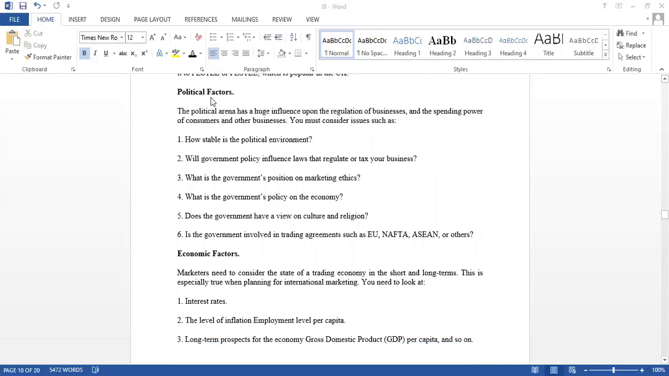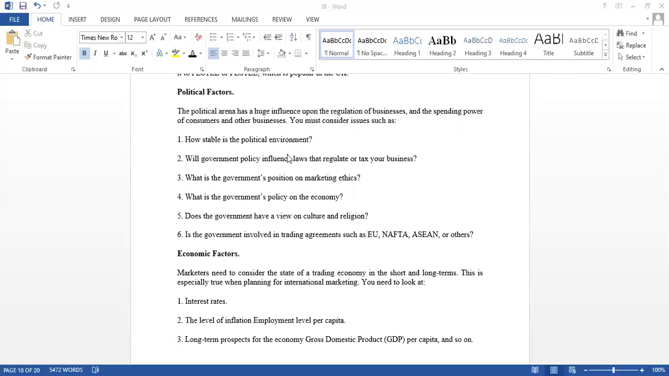The first one is political factors. In the political arena, politics has a huge impact on the business. Many times we discussed that because of political issues, many companies have moved from one country to another country or from one location to another location. So how will these political factors influence this business? We have to consider these issues.